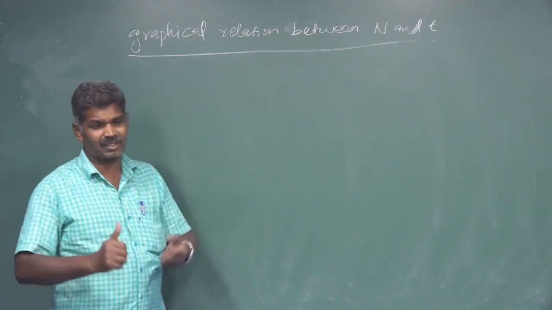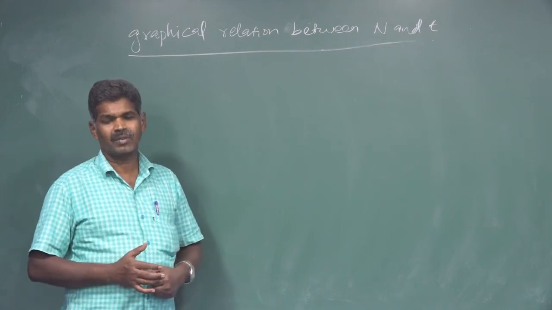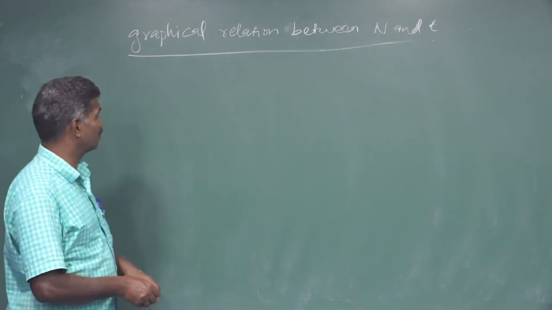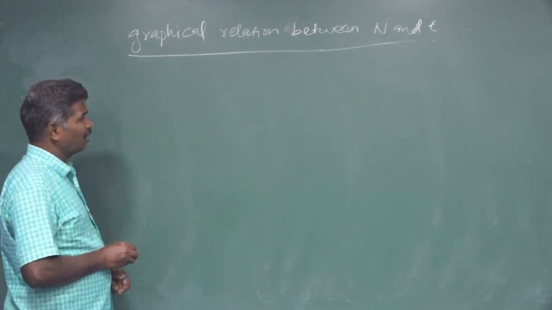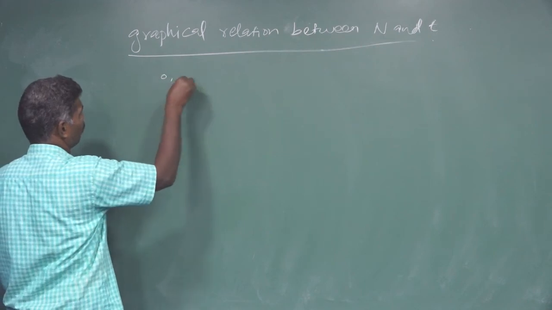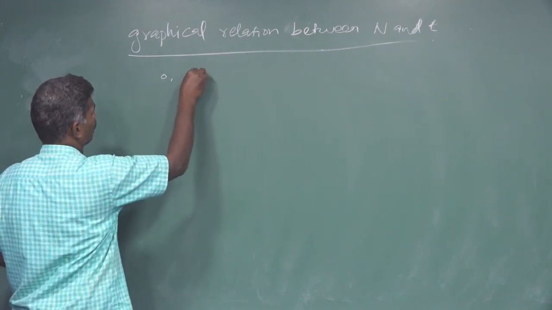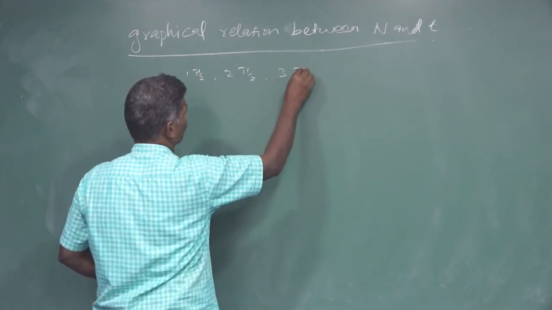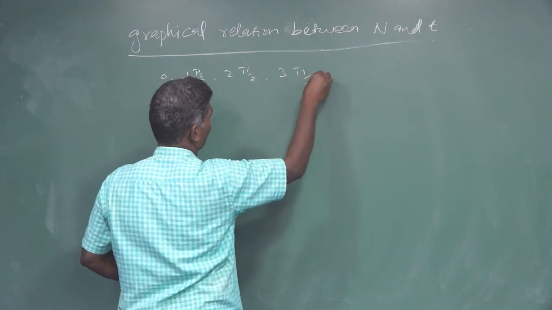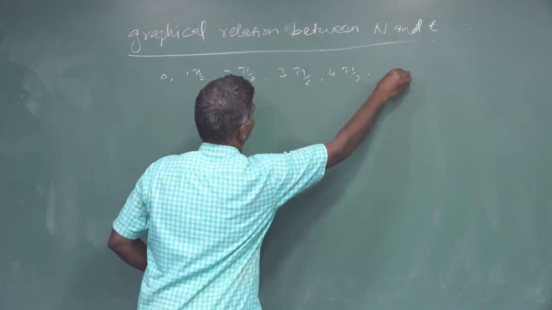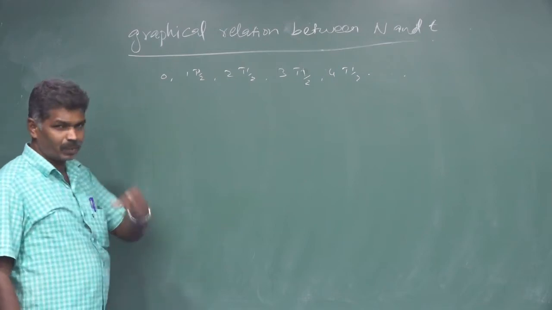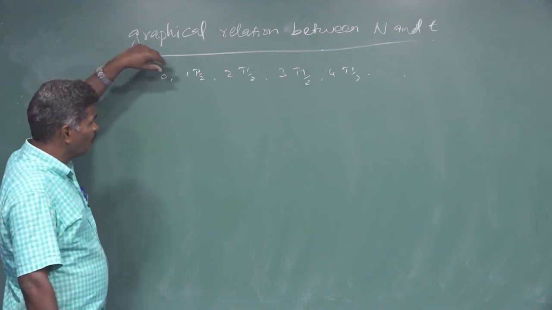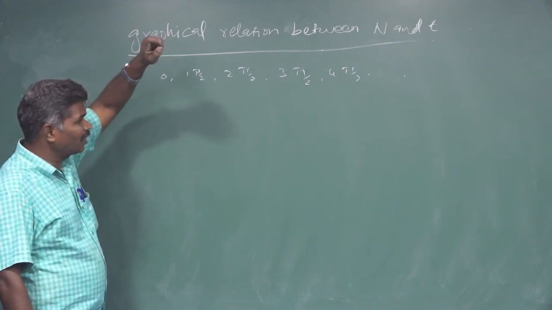The time of disintegration we are now going to take in terms of half-life period. That's why the time can be calibrated as 0, 1 T of, 2 T of, 3 T of, 4 T of, like that it goes on. I am going to take the time on the x-axis, in the order of 0, 1 T of, 2 T of, 3 T of, like that.